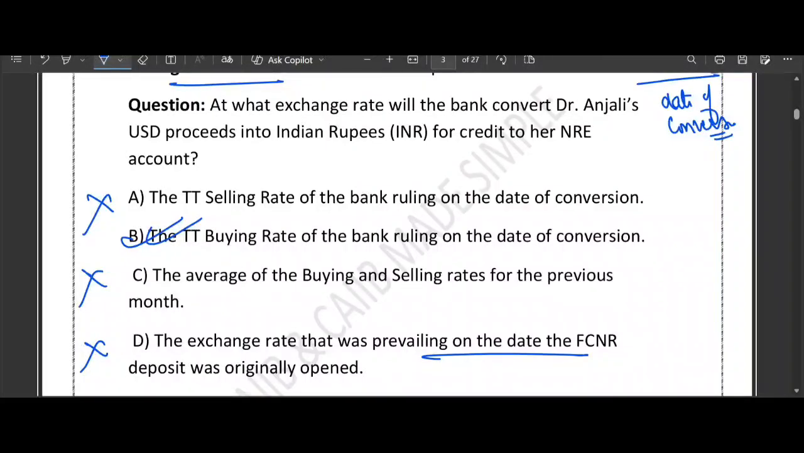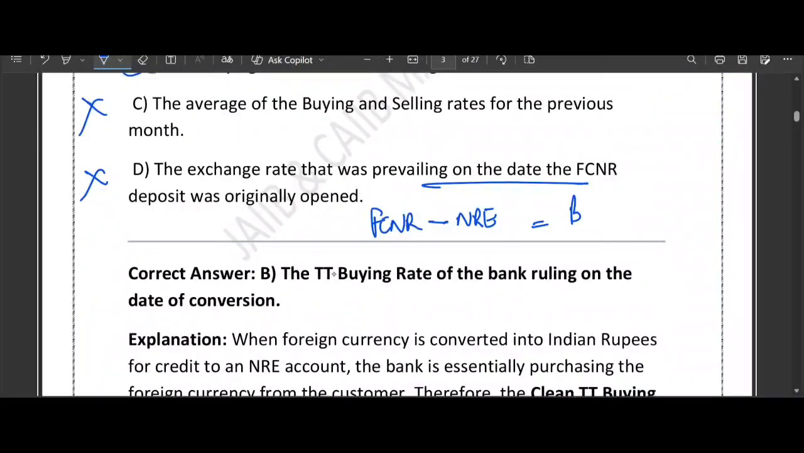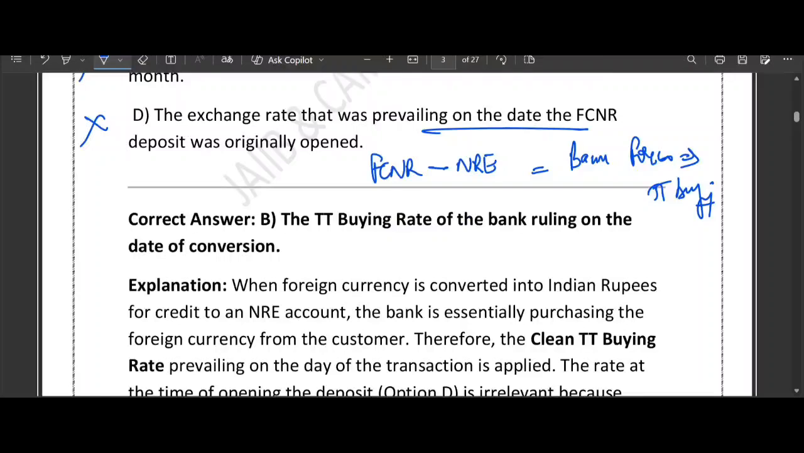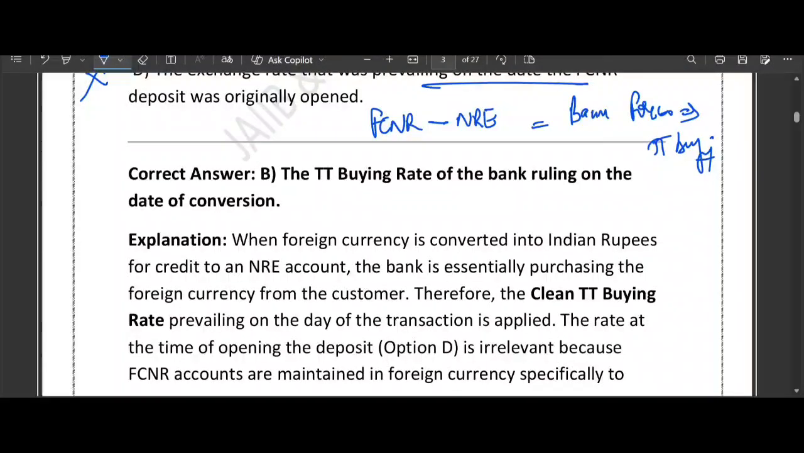So remember what we learned from this discussion is that whenever customer gives dollar, bank buys, so buying rate has to be applied. And one more way you can remember it like this. You have FCNR, you are converting that FCNR to NRE, right? So in that case, bank is buying the forex. Bank is buying the forex. So TT buying rate will be applicable. Okay. So FCNRB deposits are maintained in foreign currency. NRE account is INR denominated. Conversion from foreign currency to INR means bank is buying foreign currency. So TT buying rate will be applicable.